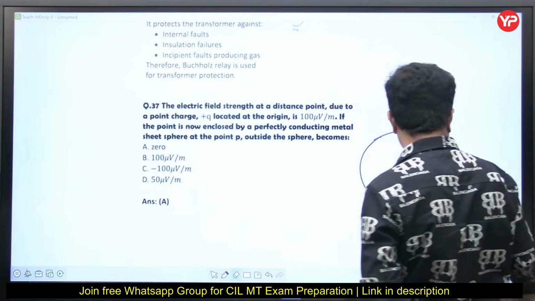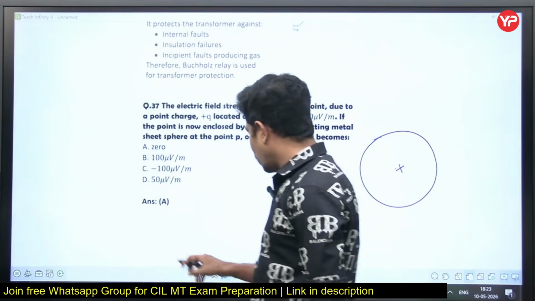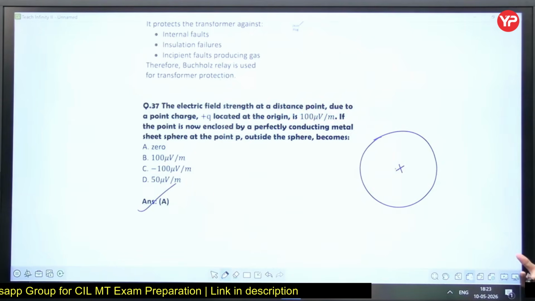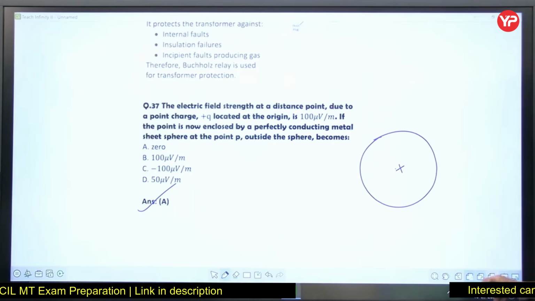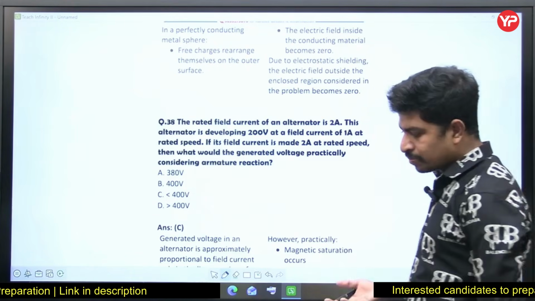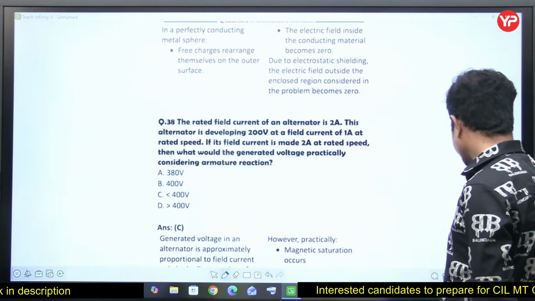See, electric field inside a closed body will be 0. Please do remember that statement. It has its own proof. We are not here to prove certain things, but to learn certain things.